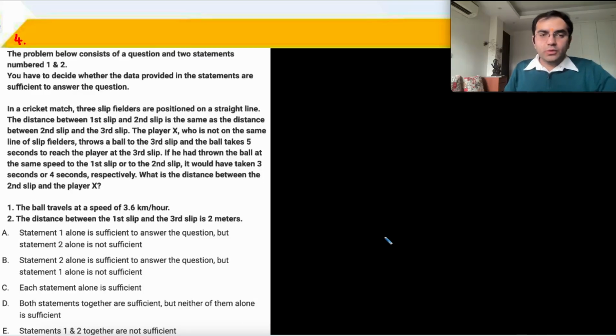Number 4 was declared by XAT to be an incorrect question with some kind of data discrepancy, and so full marks were awarded to all the candidates for this question, hence we will skip it.